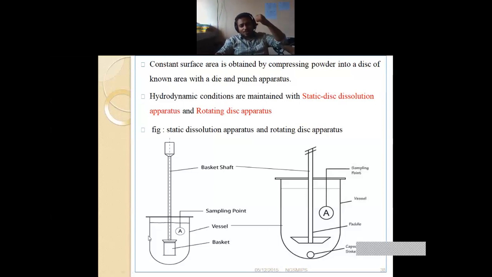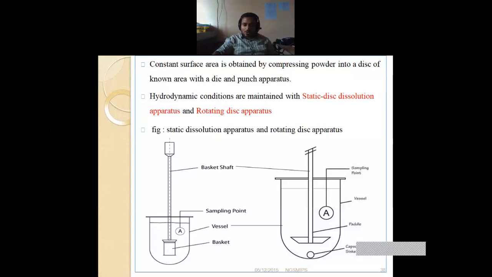If we are running the dissolution test apparatus for 3 hours, then we collect the samples at half an hour intervals. We take the sample with the help of a pipette, and go for UV-visible spectroscopy. Okay, we take the absorbance. After taking the absorbance, we can calculate how much quantity of the drug is released into the particular medium.